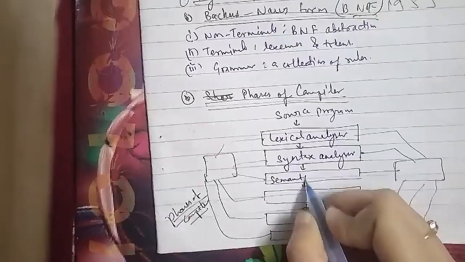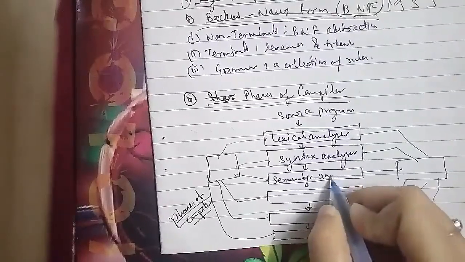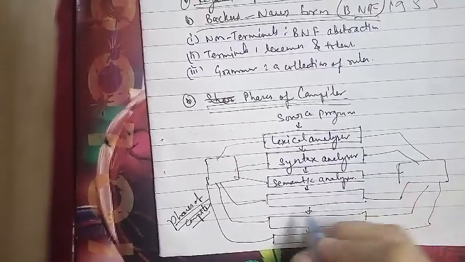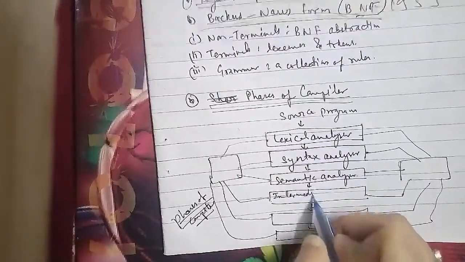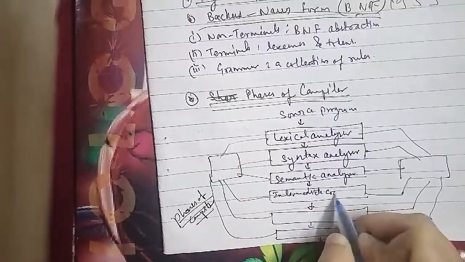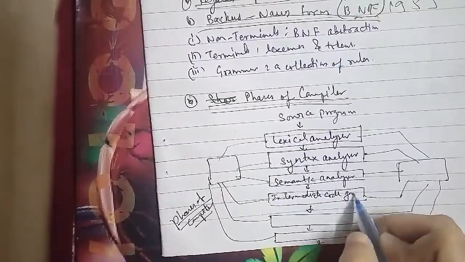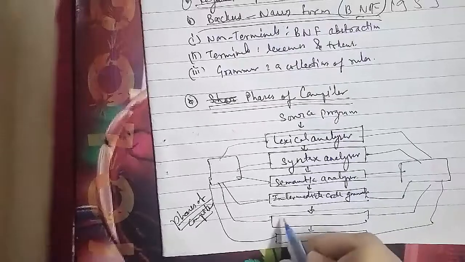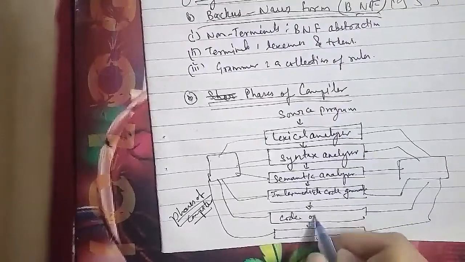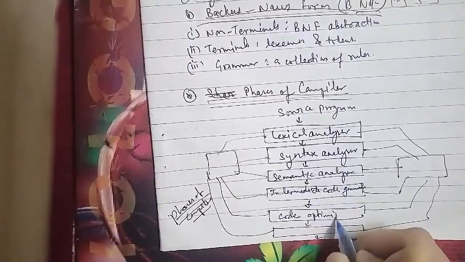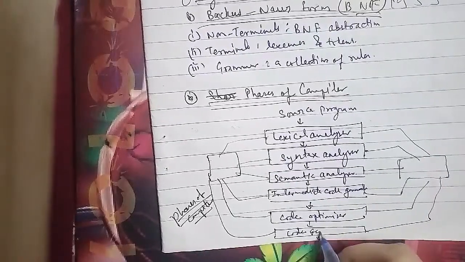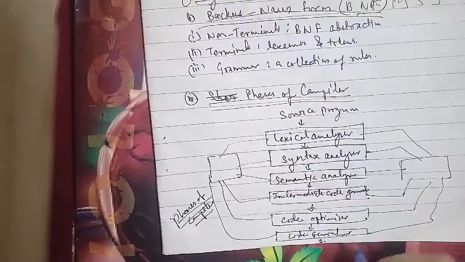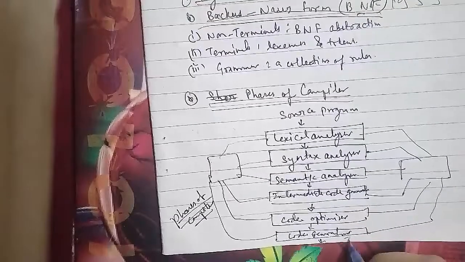In this phase, the compiler checks that each operator has operands that are permitted by the source language specification as well. The fourth phase is your intermediate code generation. It takes a parse tree as an input from the semantic phase and generates the intermediate code. Generally, a 3-address code is generated, and the primary difference between the intermediate code and an assembly code is that the intermediate code need not specify the registers to be used for each operation.